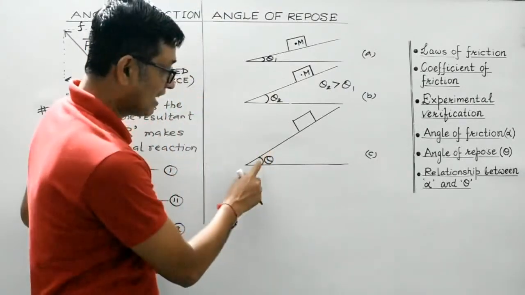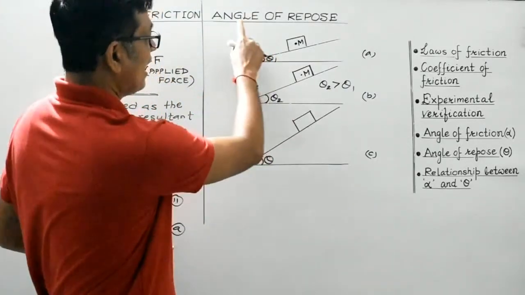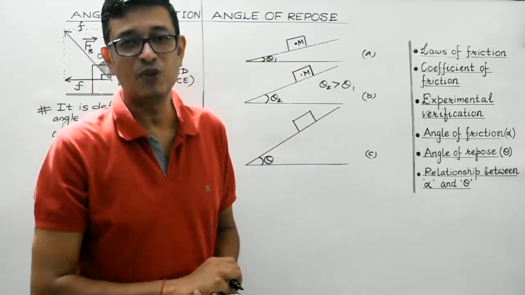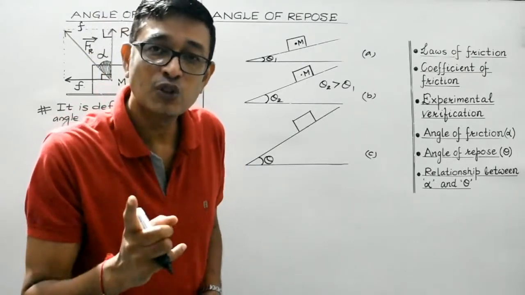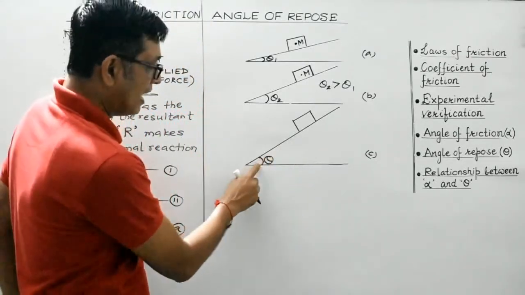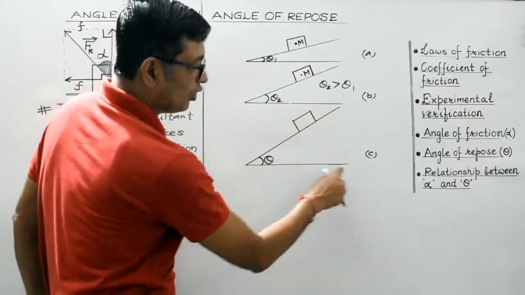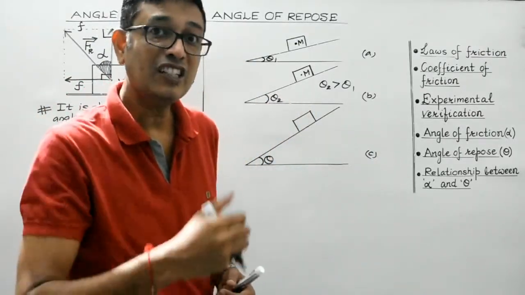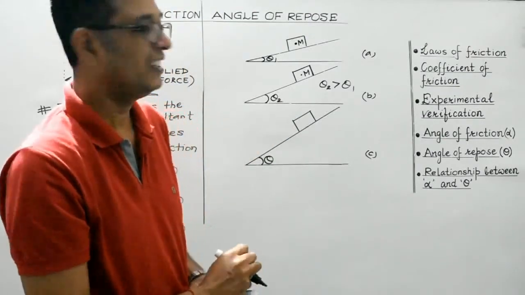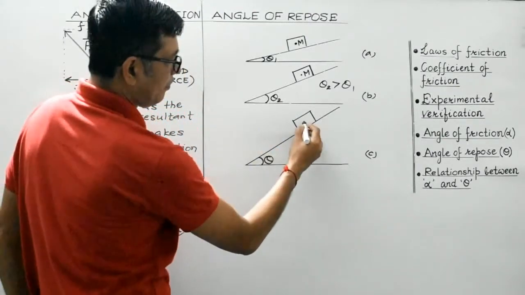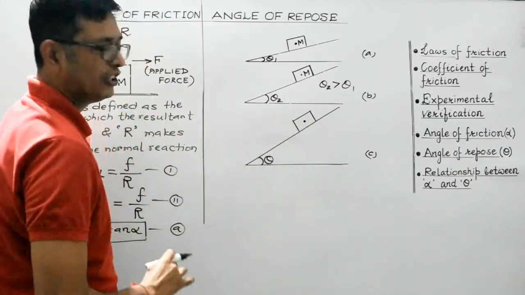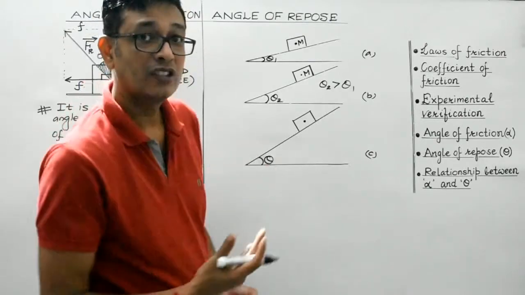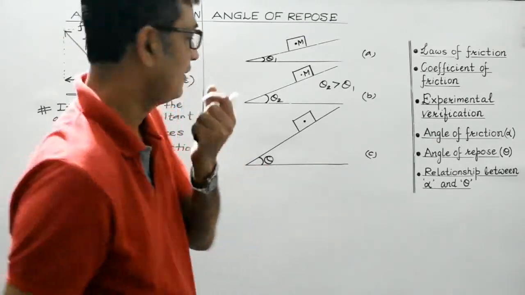Then this angle is known as angle of repose. So students, how do you define angle of repose then? So angle of repose is defined as the angle which the inclined plane makes with the horizontal, at which an object placed over it just begins to slide, right? So let's try to find out the relationship between the angle of repose and the coefficient of friction, right?